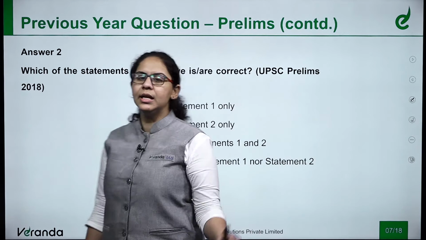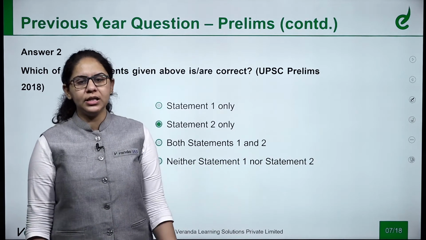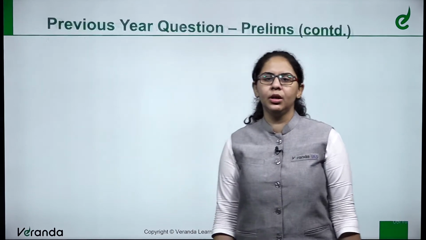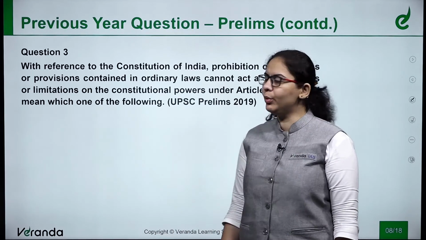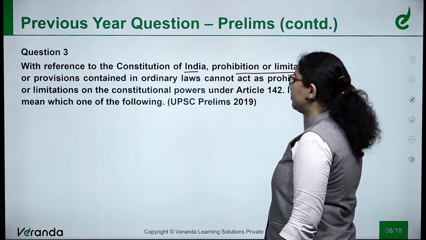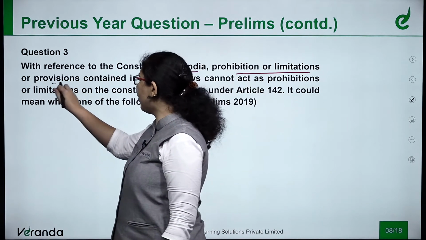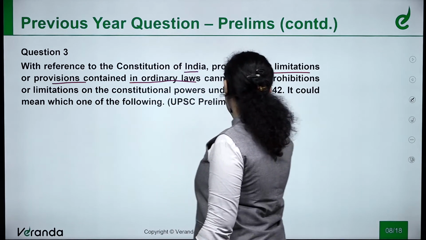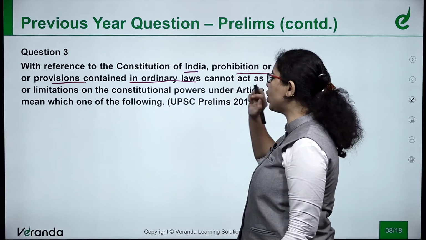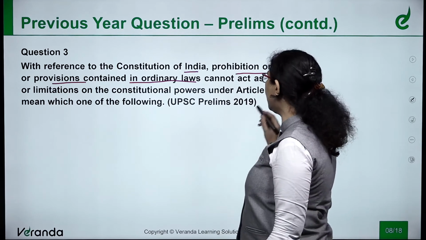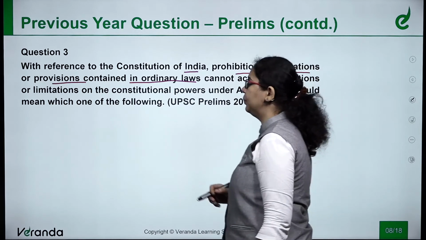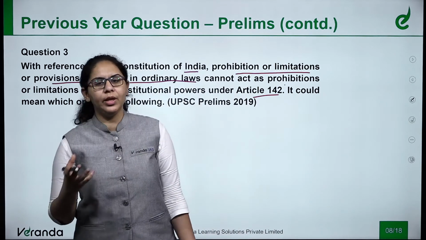Correct answer is statement 2 only. That 99th Amendment Act was nulled down, was cancelled by the judiciary. Next, question 3. With reference to the Constitution of India, prohibition or limitations or provisions contained in ordinary laws cannot act as prohibitions or limitations on the constitutional powers under Article 142. It could mean which of the following?